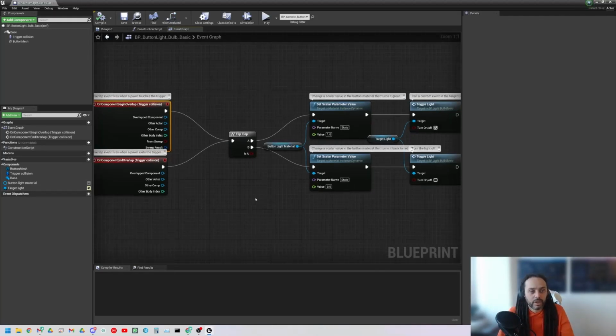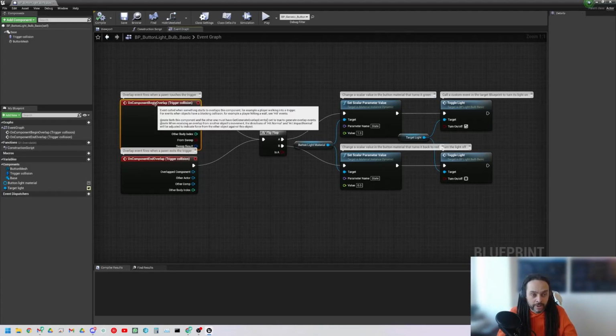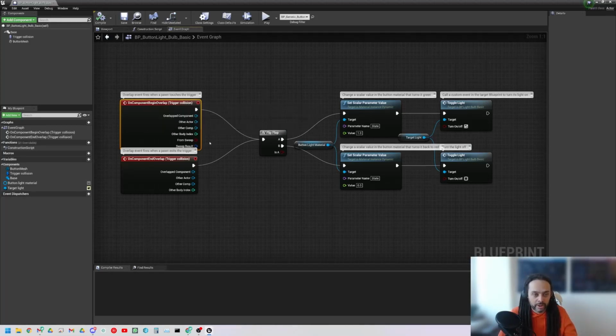Okay, so starting with this one, I'll just expand my screen out here so I've got a bit more view space. I can see it says here, the overlap event fires when a pawn touches a trigger, same as before. I can also hover over these nodes, and it gives me the instructions which are written by the Unreal Engine team. So it gives me a full description to say that the event is called when something starts to overlap this component, the component being the trigger collision. For example, a player walking into the trigger. Some more information there as well.